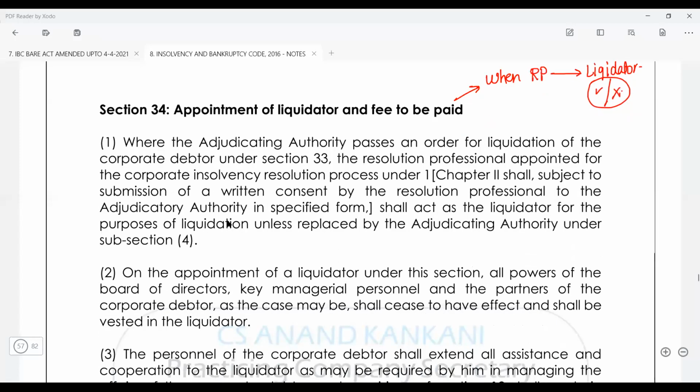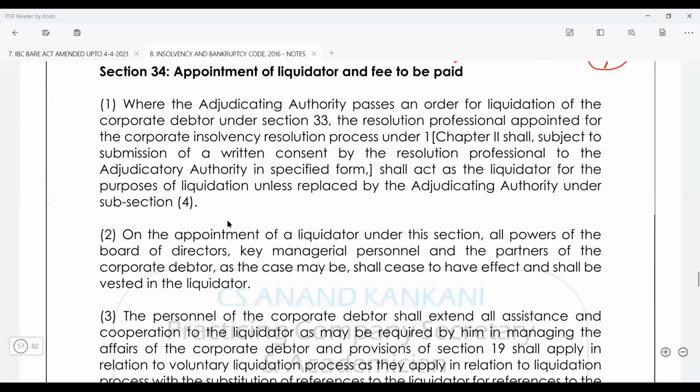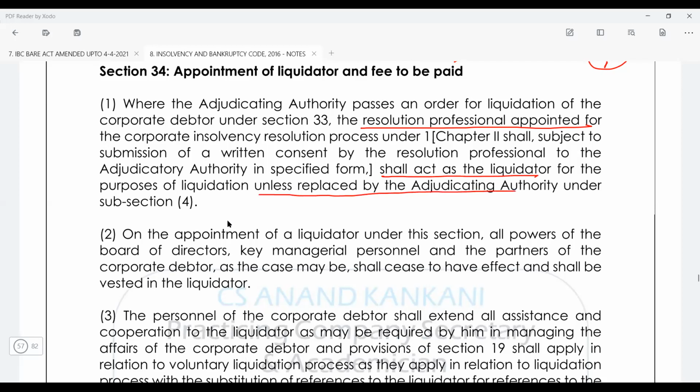So just see, where the adjudicating authority passes the order for liquidation of the corporate debtor under section 33, the resolution professional appointed for the CIRP, subject to the submission of a written consent to act as liquidator, will act as the liquidator for this purpose, unless the person is replaced by the adjudicating authority under subsection 4.